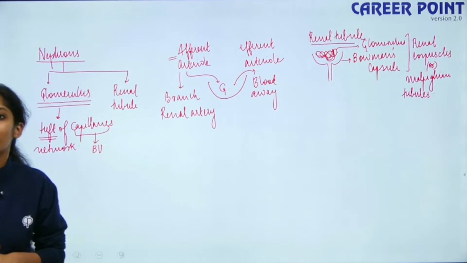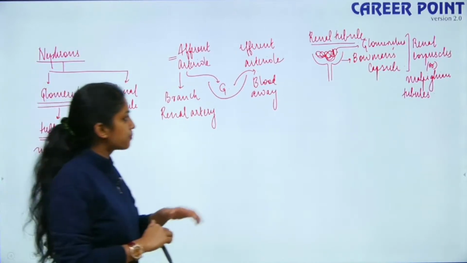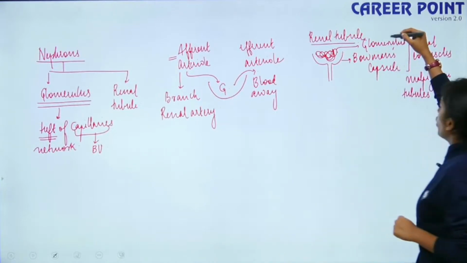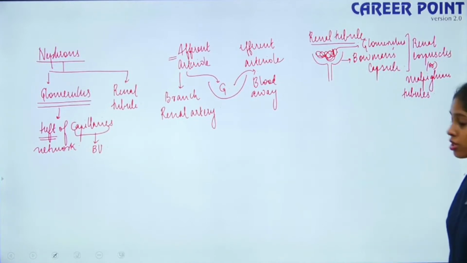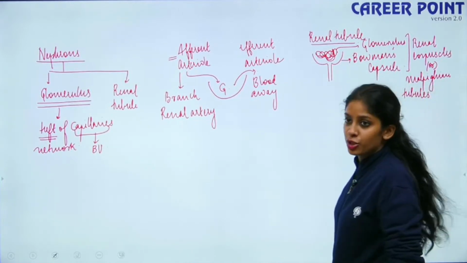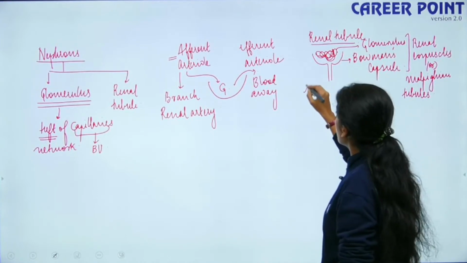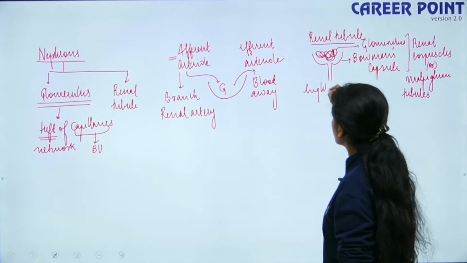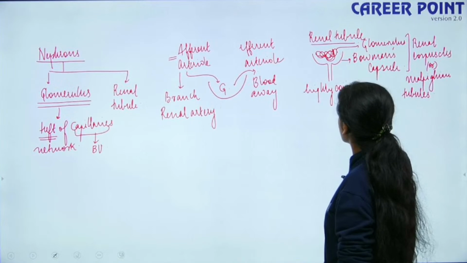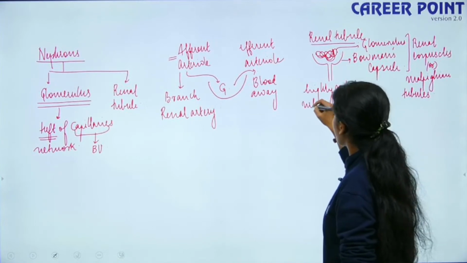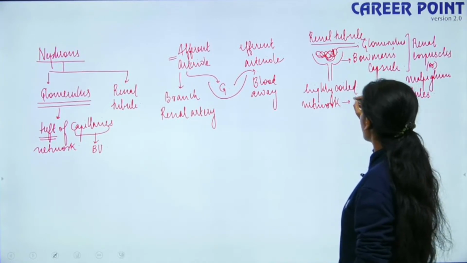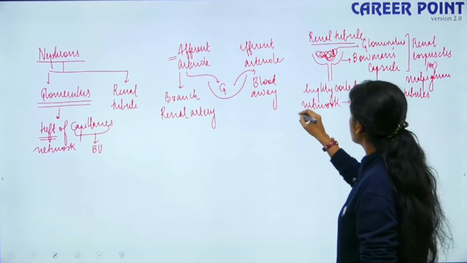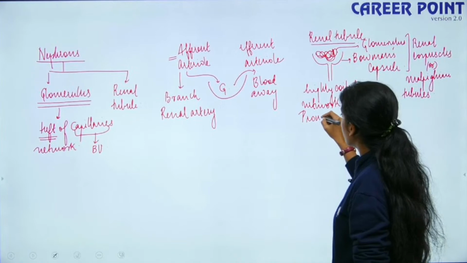So we are talking about the renal tubule now. Okay. Yes, so the glomerulus plus the Bowman's capsule is known as the renal corpuscle. Further down the renal tubule, it continues to form a highly coiled network which is known as your PCT, proximal convoluted tubule.